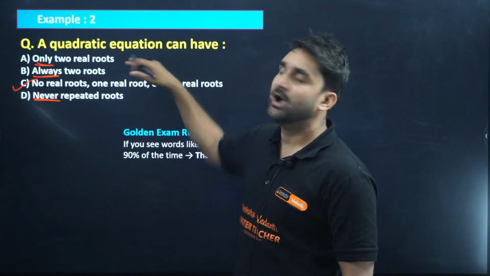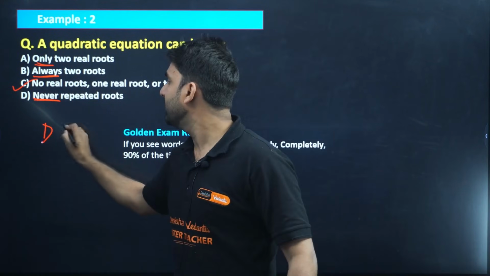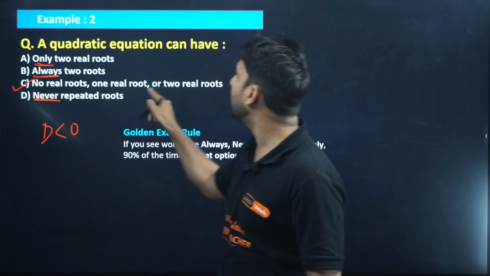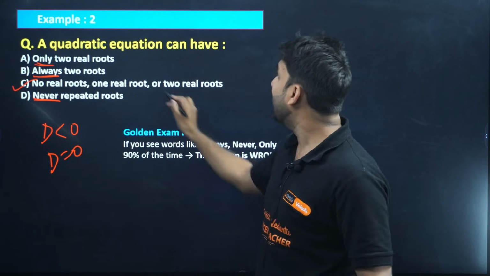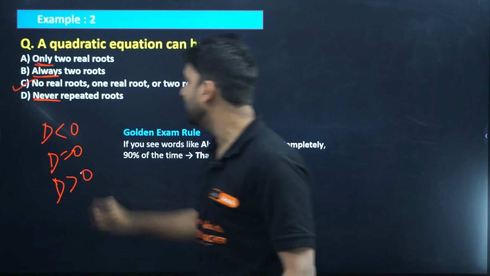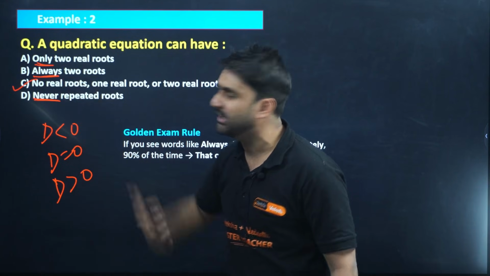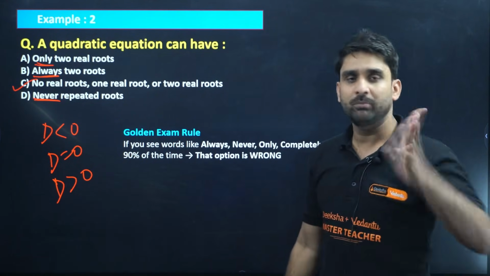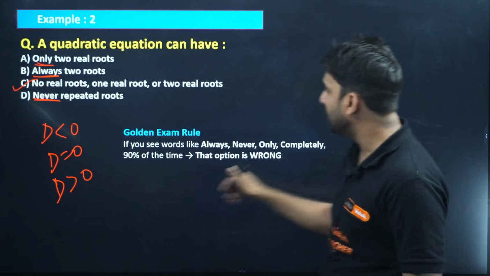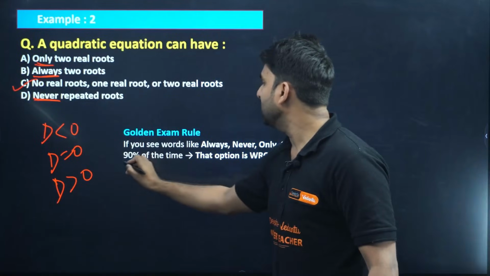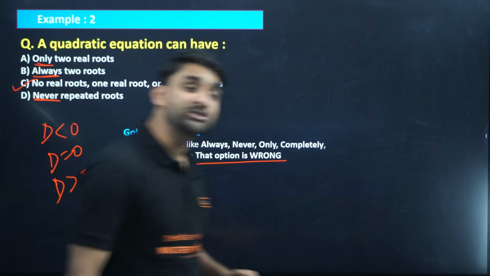And we all know a quadratic equation can have no real roots when D is less than 0, one real root, real and equal roots, when D is equal to 0, and two distinct real roots when D is greater than 0. So options with only, always, and never are found to be incorrect, right? And the golden rule: if you see words like always, never, only, completely, 90% of the time that option is found to be wrong, my dear.